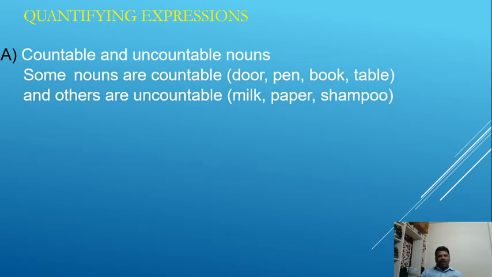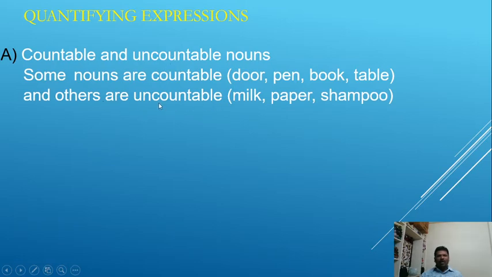Let's come to the point. Some nouns are countable, some nouns are uncountable, as I have just explained. Door is countable, pen is countable, book is countable, table is countable. We can go on counting door: one door, two doors, three doors, four doors, five doors, six doors, seven doors, eight doors. So it's a countable noun. Pen: one pen, two pens, three pens, four pens, five pens, six pens. Book: one book, two books, three books, four books, five books. Table: one table, two tables, three tables, four tables, five tables, six tables is countable.